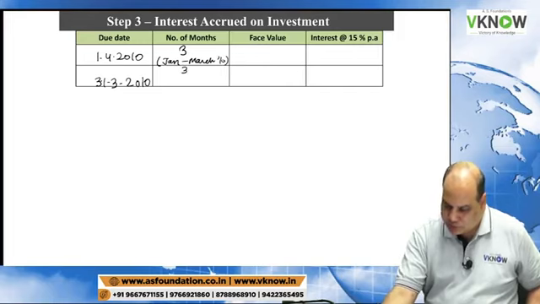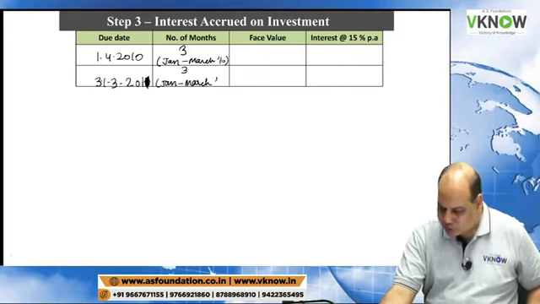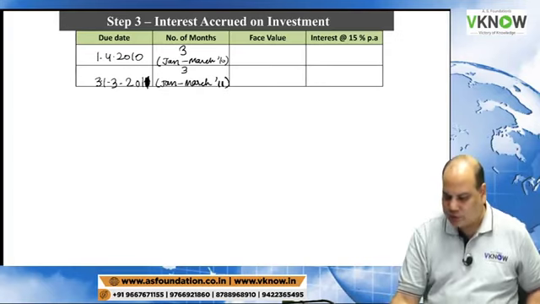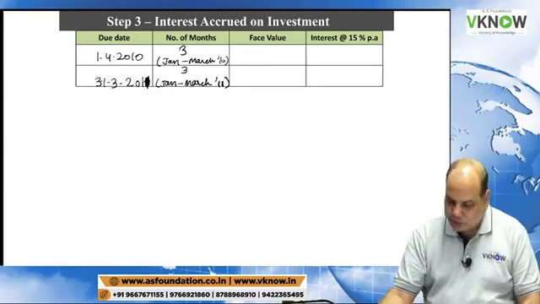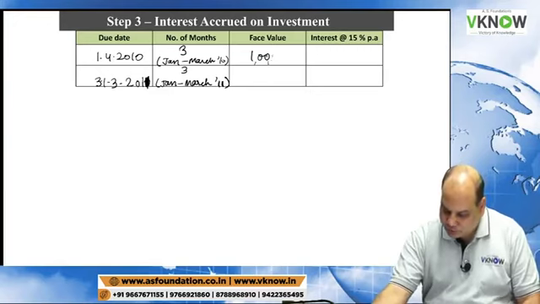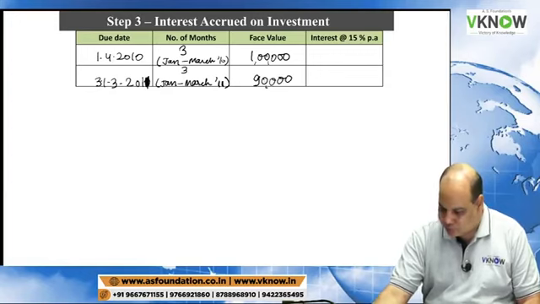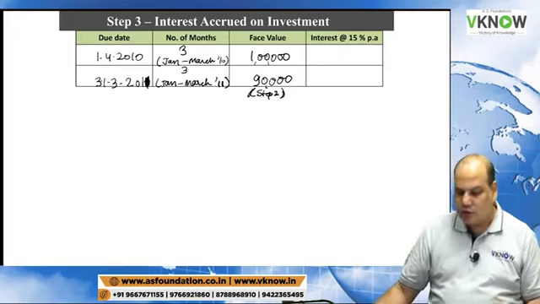Here also the number of months will be 3, January to March 2011. Opening face value is 1 lakh, and closing balance 90,000, which we calculated in working note 2, because after that sale transaction there was no further transaction.